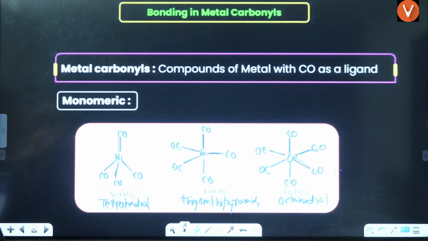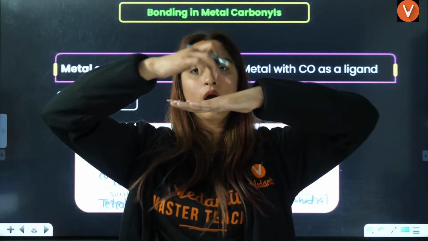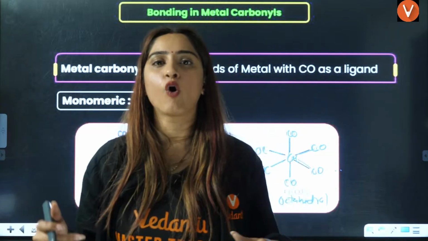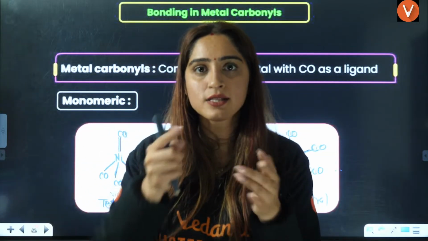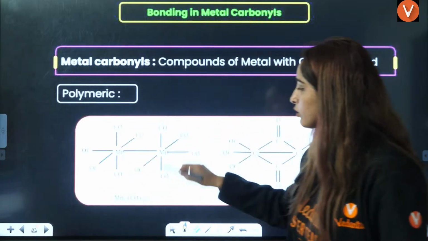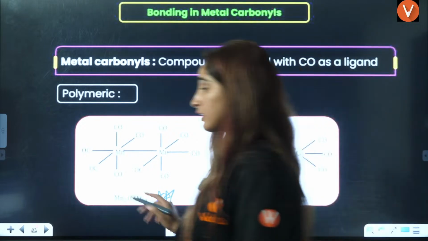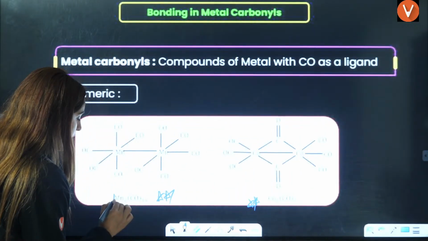Anyone wants to know trigonal bipyramidal? I won't be able to make it here. Trigonal bipyramidal means in one plane you have atoms like a trigonal plane at 120-degree angles. One is above, one is below. That is trigonal bipyramidal. Now, these two are the most important structures that they usually ask questions on.